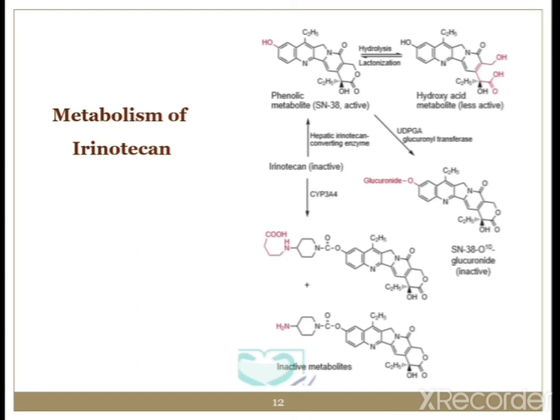Further, the phenolic metabolite in the presence of UDPGA glucuronyl transferase forms glucuronic acid conjugates, and this glucuronate conjugate is inactive. Also, irinotecan, in the presence of the CYP3A4 enzyme, is converted into inactive metabolites, either the amino acid type metabolite or the amino metabolite. So this is the metabolism of irinotecan.